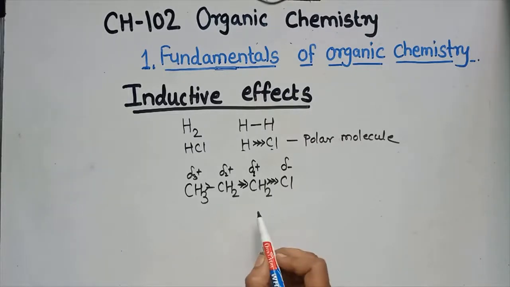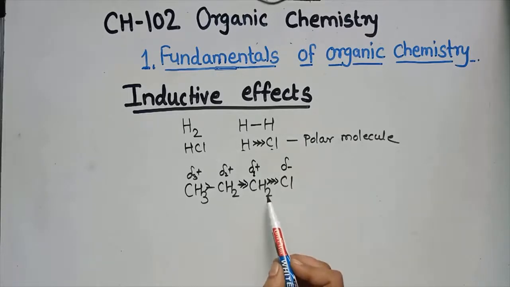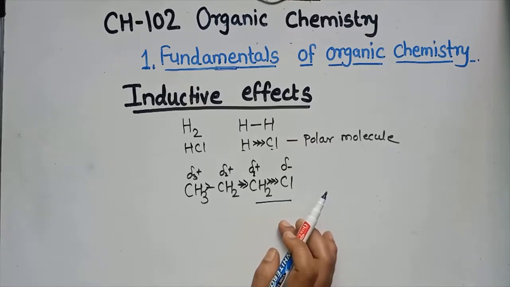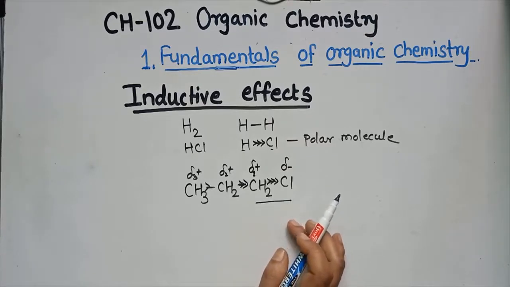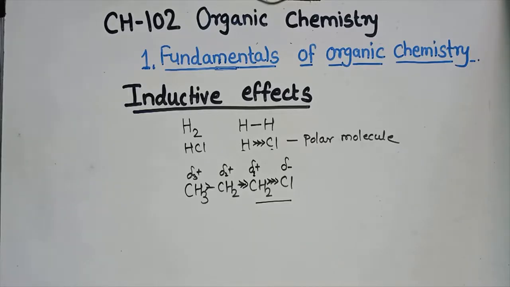What is the inductive effect? The polarization induced in an adjacent bond due to the polarization present in one bond is called the inductive effect. Okay, so this is the definition.